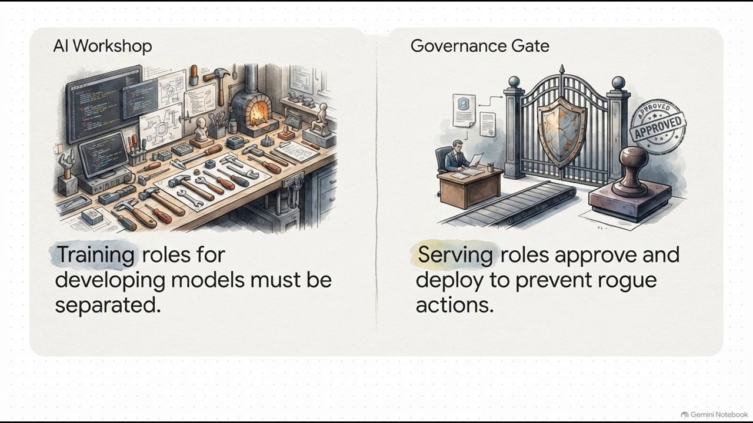The source emphasizes that you need entirely separate IAM roles for different stages of the lifecycle. The identity, whether that's a human data scientist or just an automated service account that is responsible for training a model, can never be the same identity that has the permission to approve it or serve it in production. This structural separation is exactly how you prevent rogue deployments and ensure real accountability.